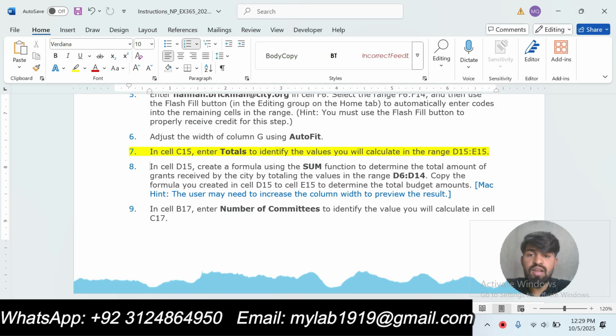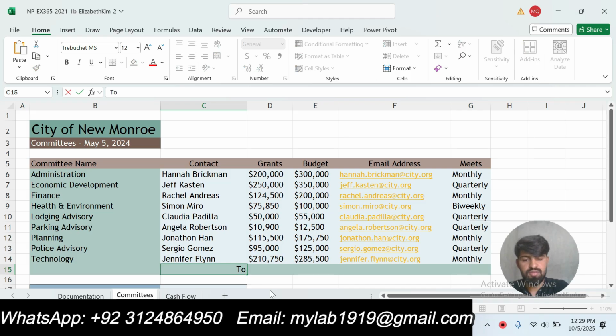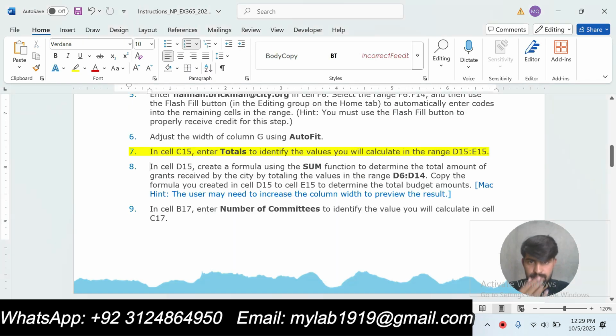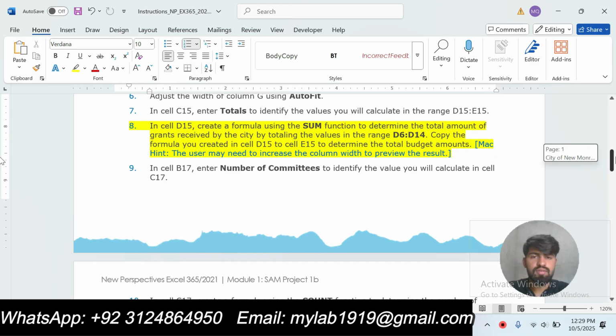Select cell C15, this one, and enter totals. Okay, our step number 7 is done. Now we will move to the next step, that is step number 8.